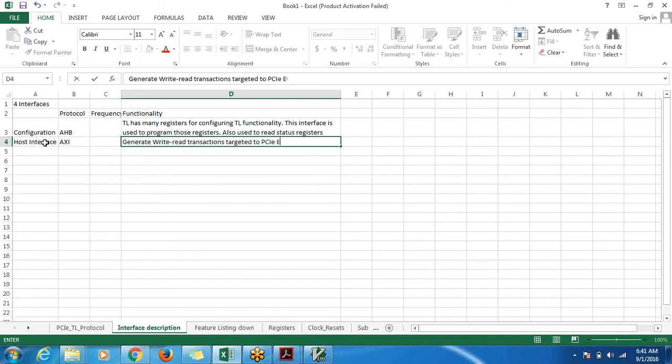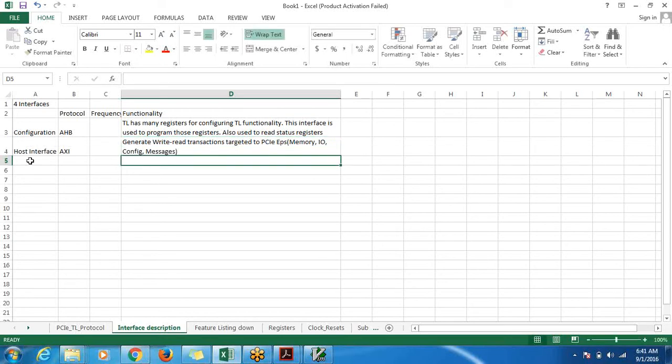So various types of transactions, like memories. There will be different types of messages, transactions required. Memory, it is required to send IO transactions, it is required to send config transactions sometimes. Messages. In fact, messages will only come in the return, but I'm just writing down everything, what all types of things need to be generated.